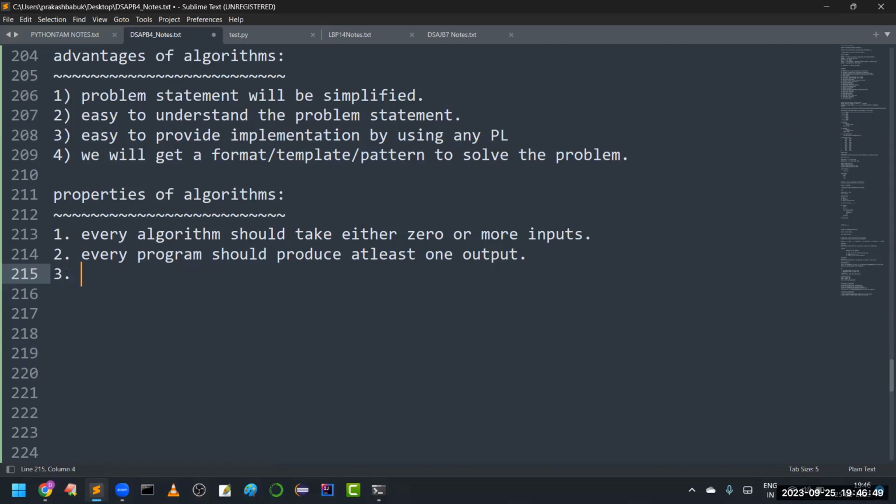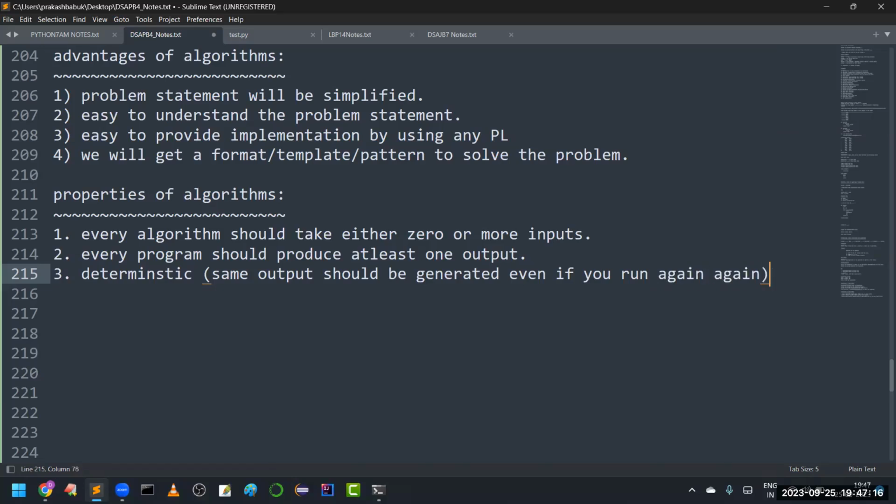Then the next one is our algorithm should be deterministic. Deterministic in the sense what? Suppose I am running the program today, the same output should be generated even if you run it again and again.